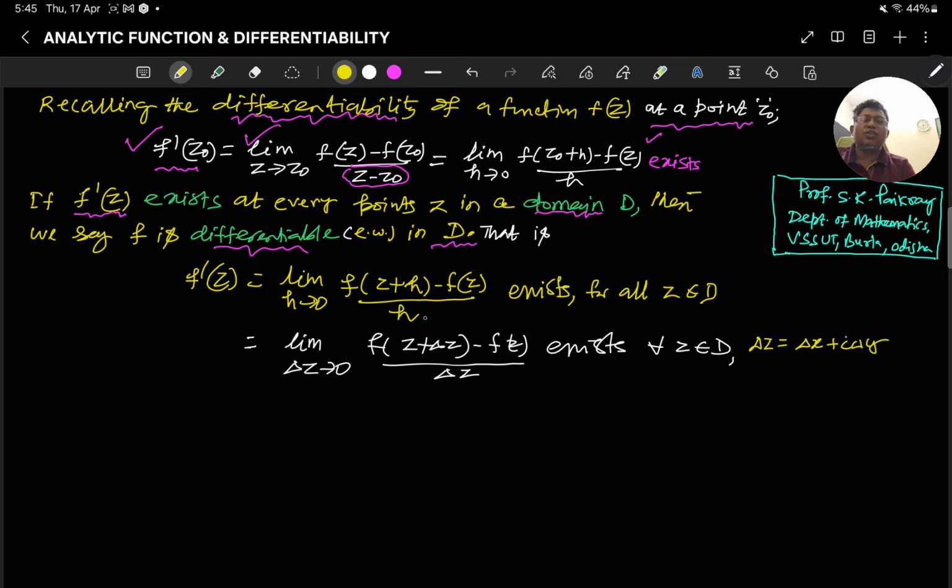Here also h is a complex number, of the form p plus iq. These are all complex numbers, so in any way you can write.